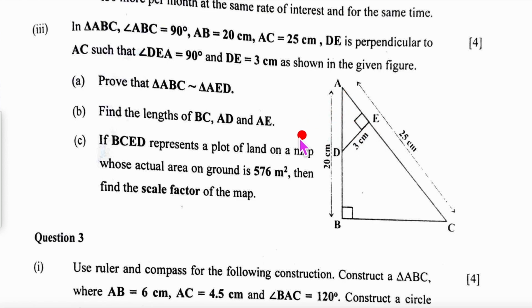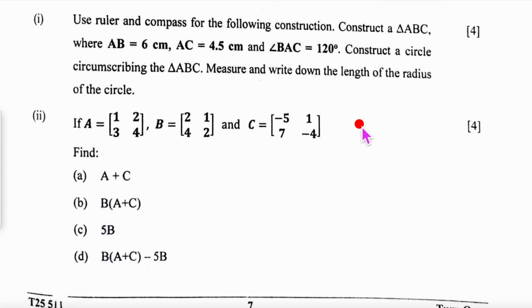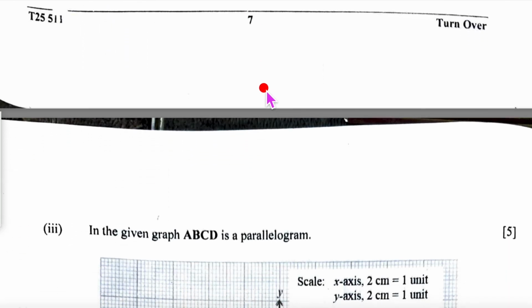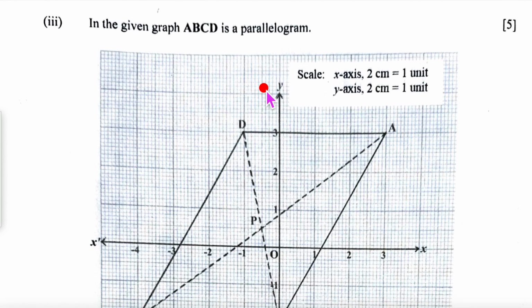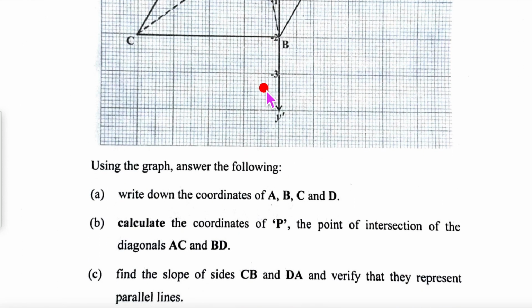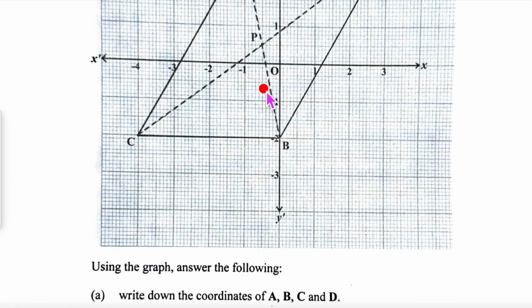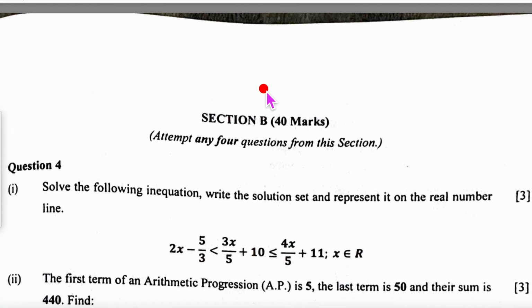This is two similar triangles. This seems to be good. This is construction, circumcircle, not bad. Matrices also is pretty simple. This is a 5-mark question. ABCD is a parallelogram. Write down the coordinates, calculate the coordinate of P, point of intersection of AC and BD. That's also okay. This also is pretty straightforward.